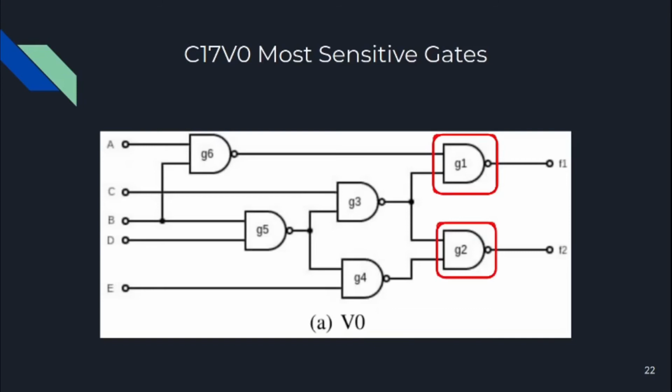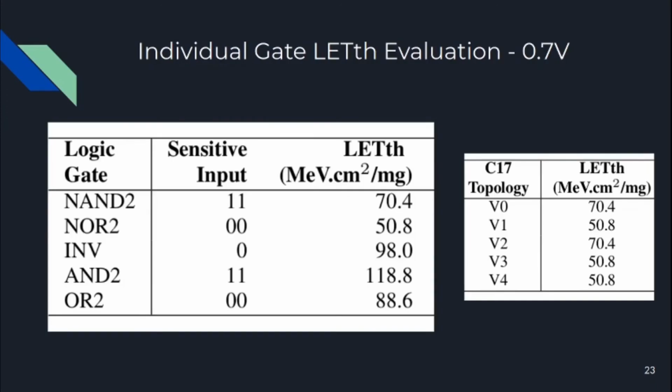The conclusion that the output gates dictate the robustness motivates us to do an individual gate analysis, and, using the same methodology, now on the individual gates, we obtain the following results for the robustness of each gate. As we can see, the NOR gate has the same threshold value as the more sensitive versions of C17, while the NAND gate has the same as the more robust.